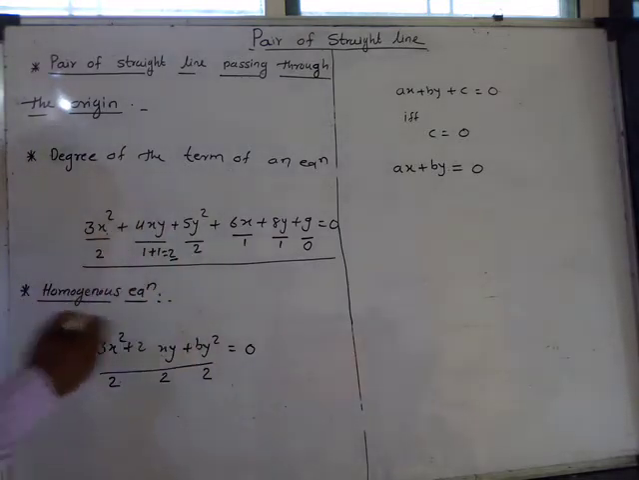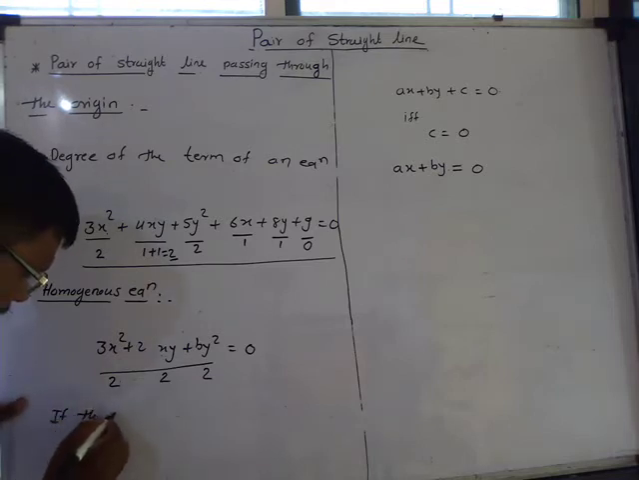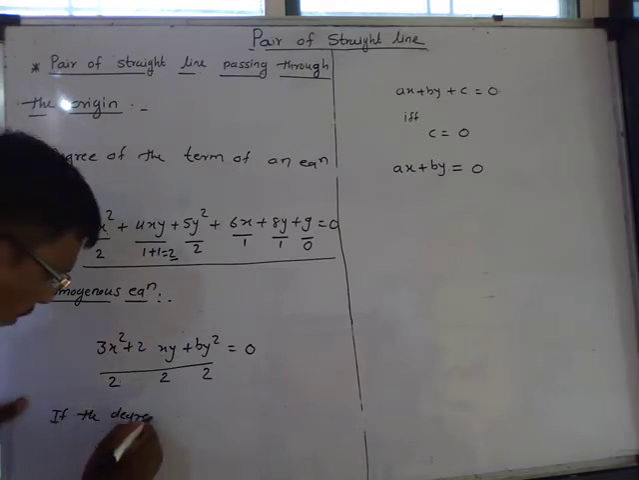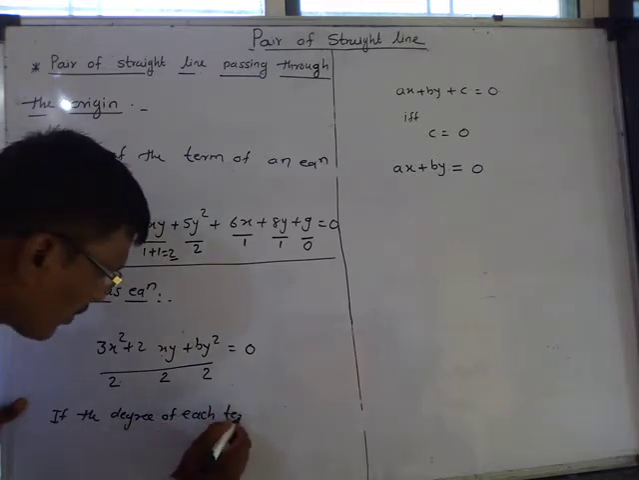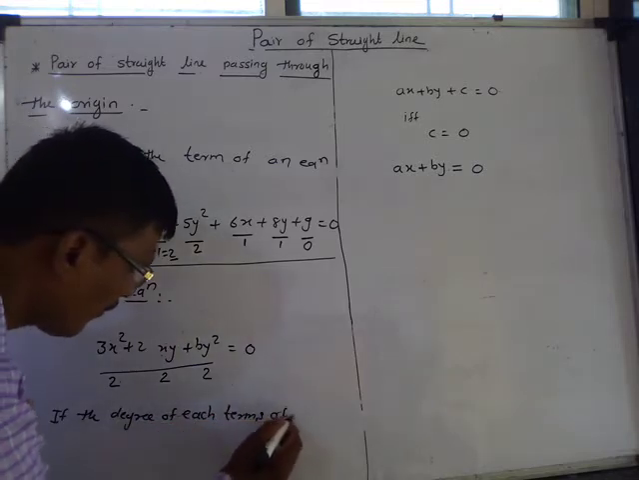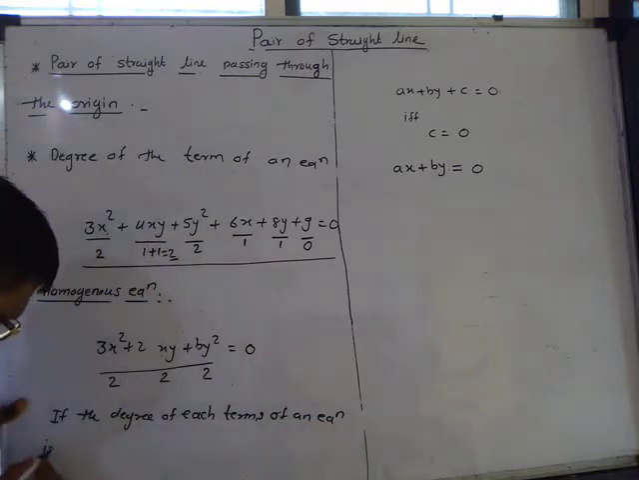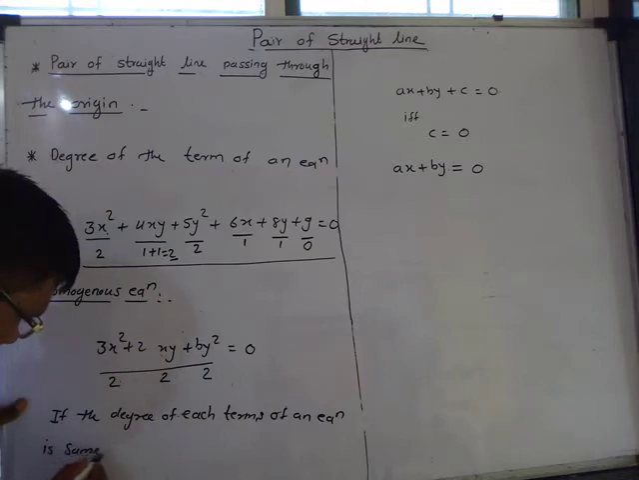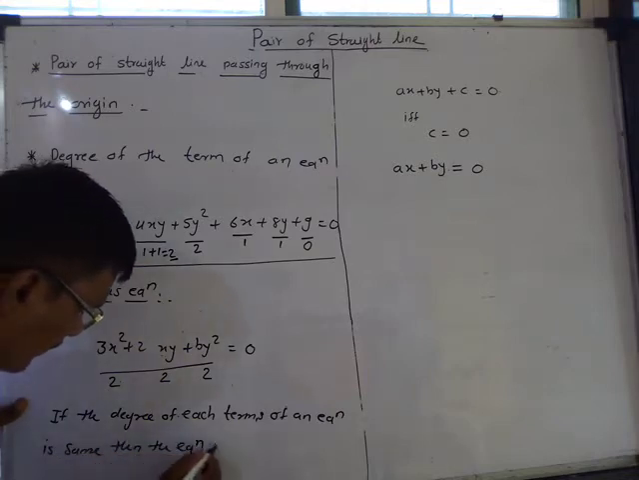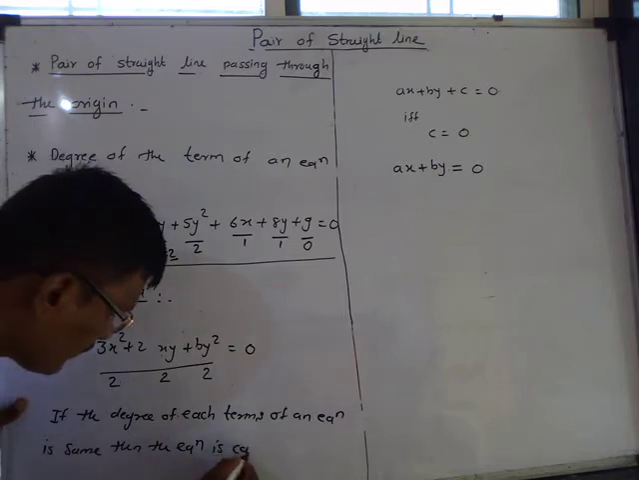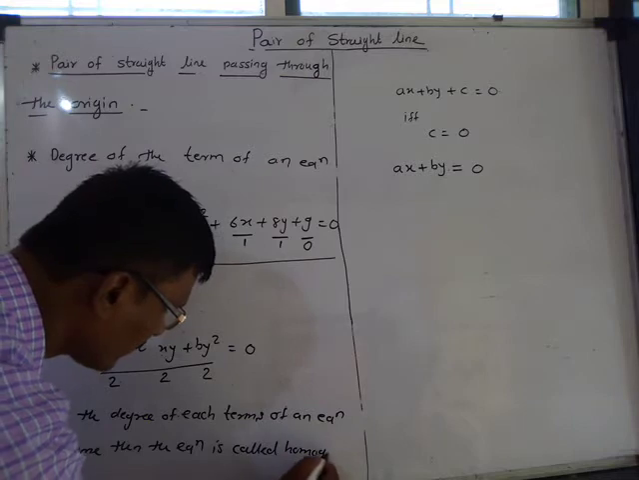So we define the homogeneous equation: if the degree of each term of an equation is the same, then the equation is called a homogeneous equation.